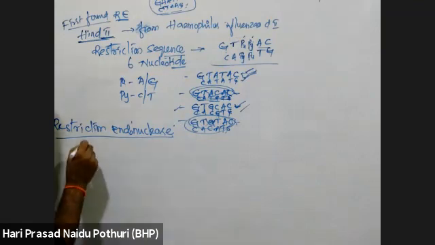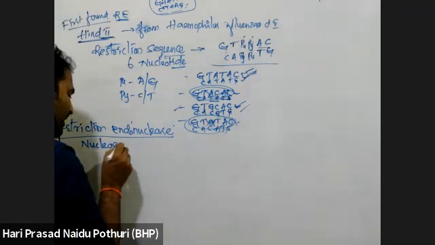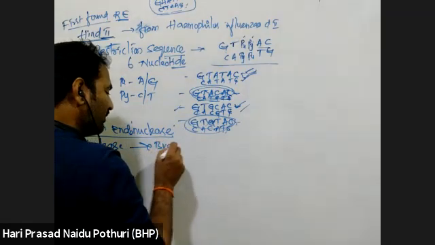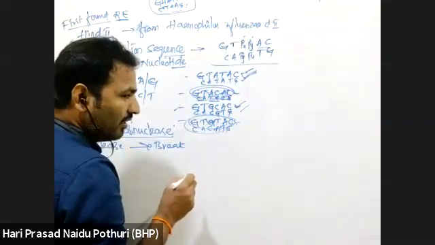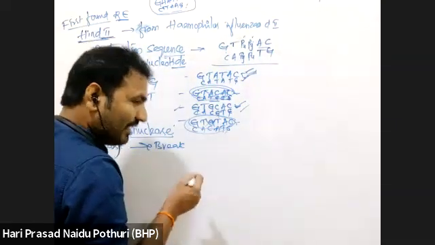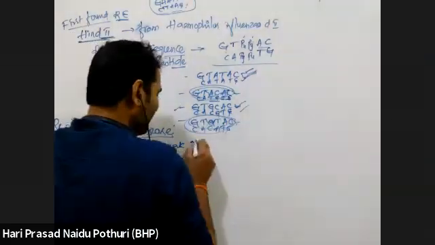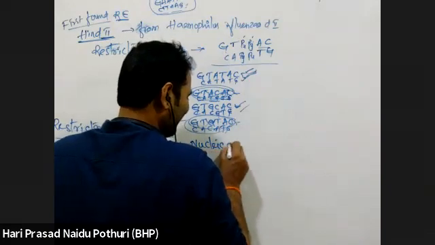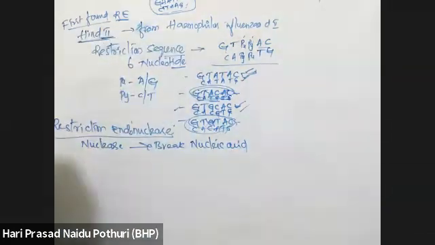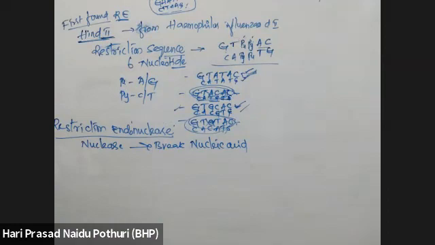Nuclease is an enzyme which can break DNA or RNA, both. It can break nucleic acid. Nuclease enzyme can break DNA or RNA because both are nucleic acids.